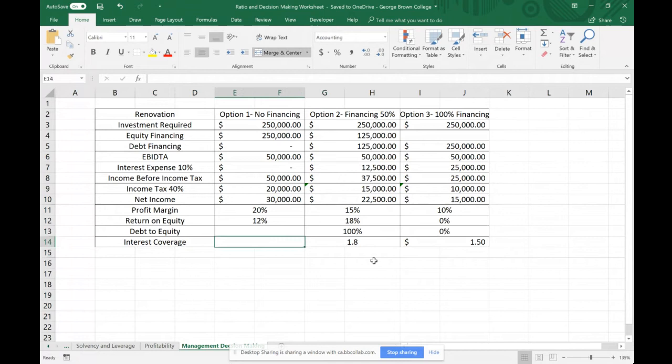Option number 1, profit margin is better than the 2 other options, because the profit margin is 20% when compared to 15 or 10%. So evaluating the 3 options strictly on profitability, option number 1 is the way to go. However, the return on equity is low in comparison to the second option. Your return on equity is much higher in the second option at 18% as opposed to 12%.